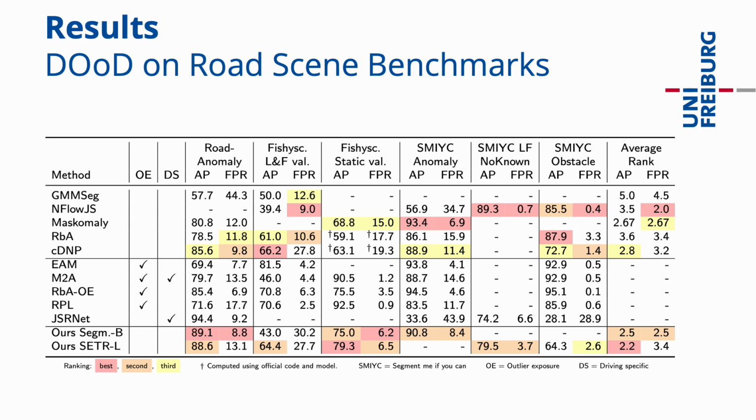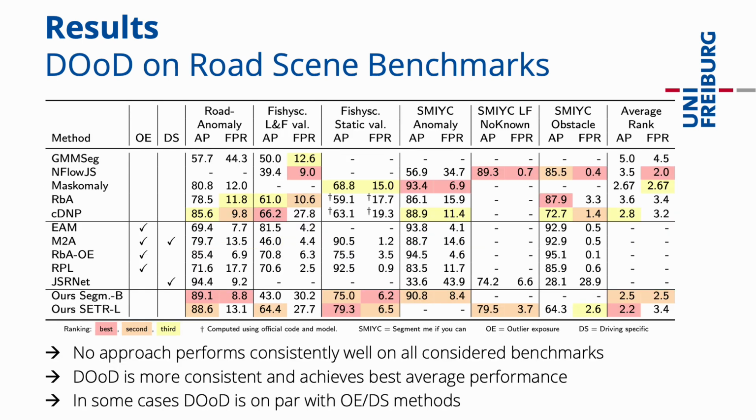We compare DUDE to the state-of-the-art in OOD detection for semantic segmentation on the established road scene benchmarks Road Anomaly, Fishyscapes, and Segment Me If You Can. We use the AP and FPR metrics. In the table, we color methods according to their ranking. For completeness, our evaluation includes approaches that use outlier exposure or are designed specifically for driving scenarios. However, we do not include those methods in the ranking as they build on additional data or assumptions, which make them less general. The evaluations show that no approach performs consistently well on all considered benchmarks.